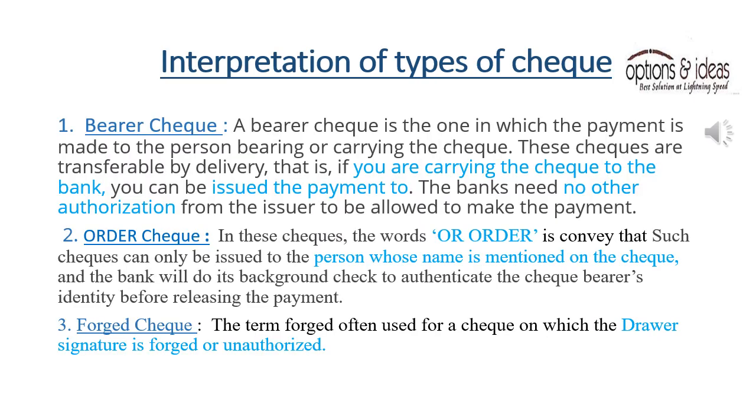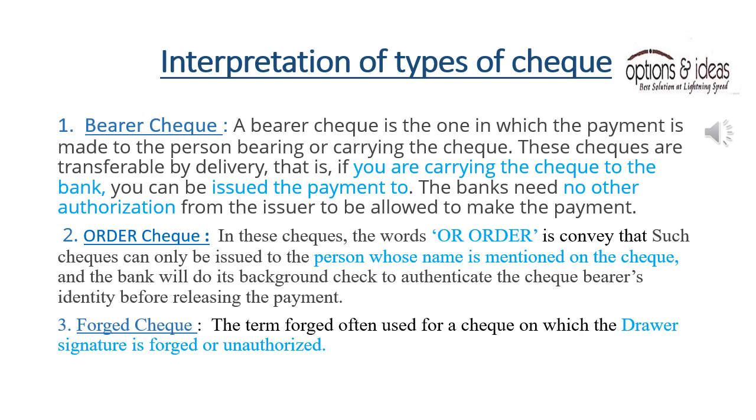Bearer check. A bearer check is one in which the payment is made to the person bearing or carrying the check. These checks are transferable by delivery, that is, if you are carrying the check to the bank, you can be issued the payment. The banks need no other authorization from the issuer to make the payment. Order check. In these checks, the words 'or order' convey that such checks can only be issued to the person whose name is mentioned on the check, and the bank will do its background check to authenticate the check bearer's identity before releasing the payment.